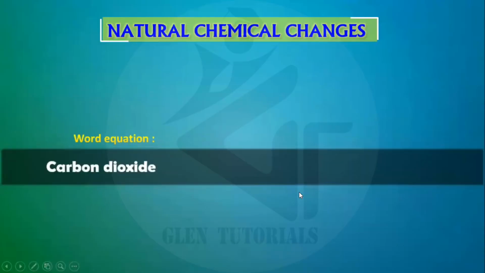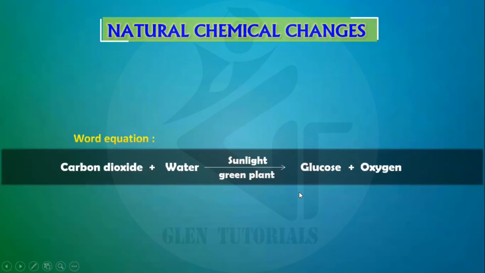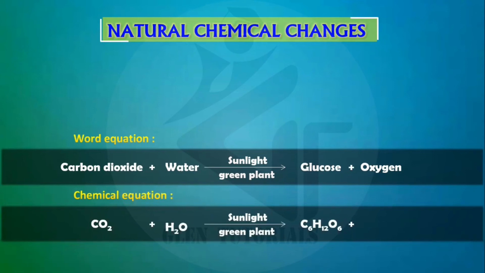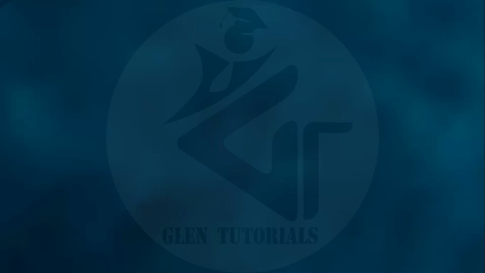Okay, we write this in the form of a word equation. We get carbon dioxide plus water in the presence of sunlight and the green color of the plant. Okay, or the green plant, gives out glucose plus oxygen, and if we write this in the form of a chemical equation, you can write it as carbon dioxide plus water in the presence of sunlight gives C6H12O6 plus O2.